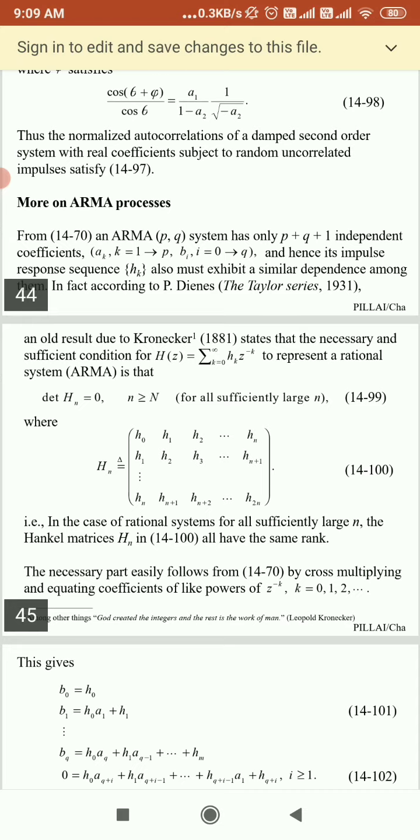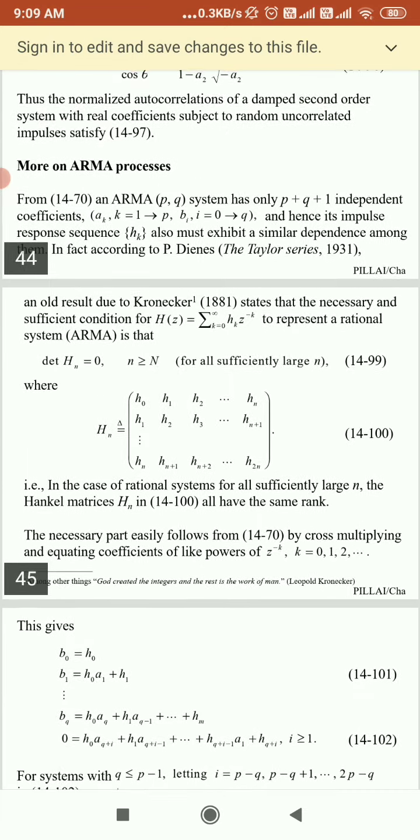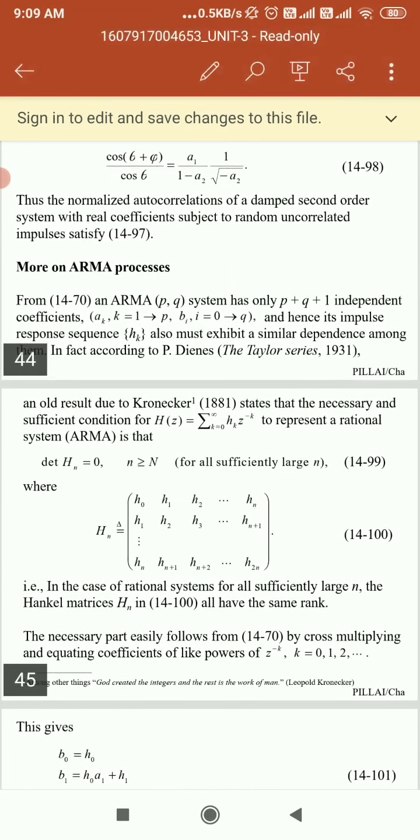Now again we can see about the ARMA. This is nothing but autoregression. So here, if we are taking one ARMA(P,Q) system, which has only P plus Q plus 1 independent coefficients, so here if we are taking the value a k, where k equal to 1 to P, that belongs to P, and b i, where i equal to 1 to Q, that belongs to Q. So we can